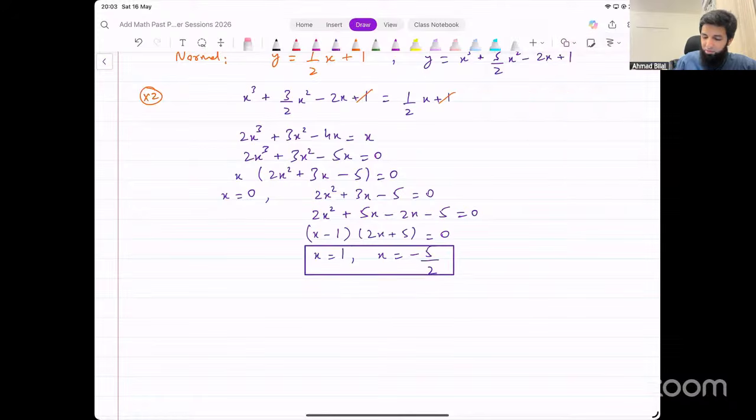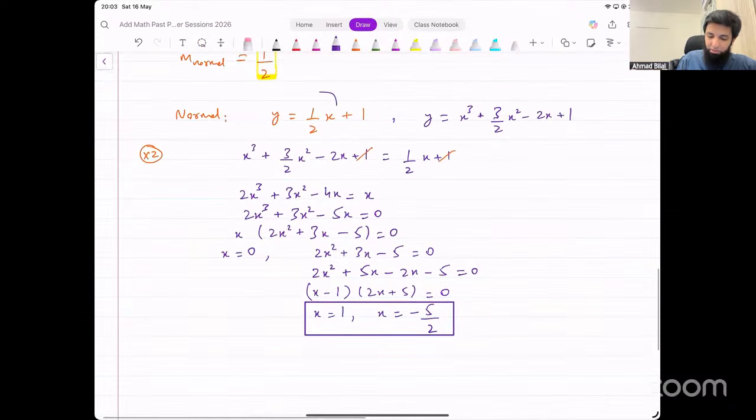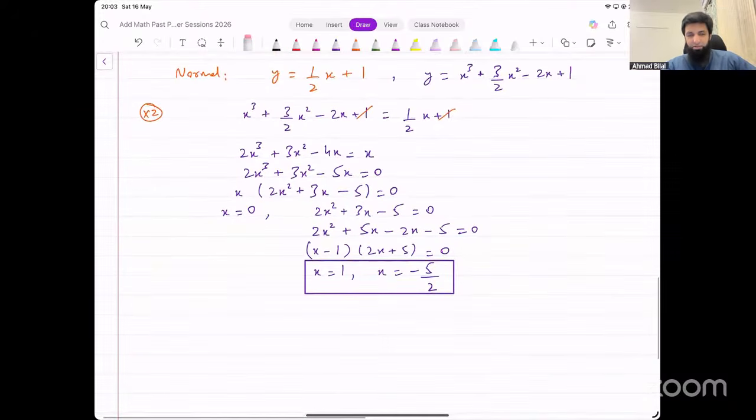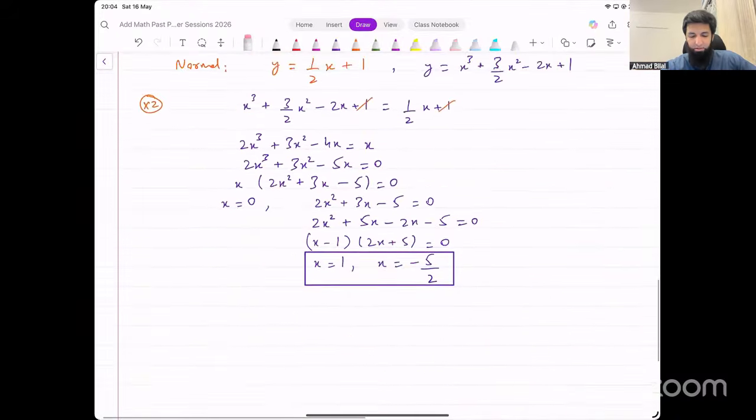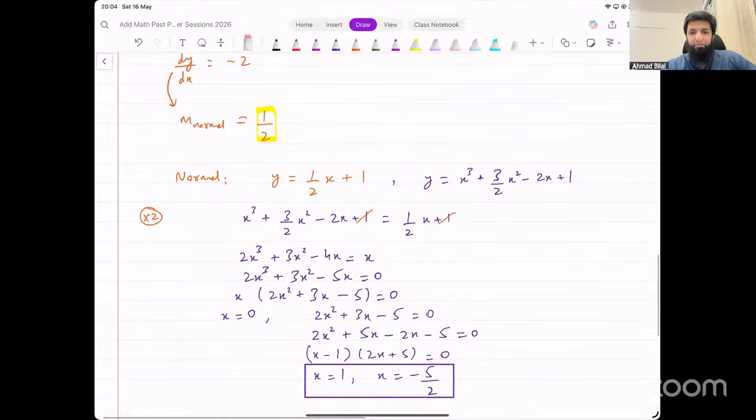They just wanted the x coordinates. If they also wanted the y coordinates, you could put these back into the normal's equation and you'll get the y coordinates as well, but they just asked for x coordinates. That's your final answer. Not that complicated. That was 8 marks, right? That's a lot of marks for just this.